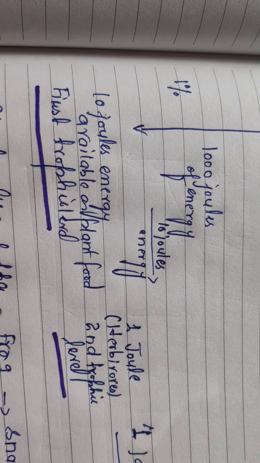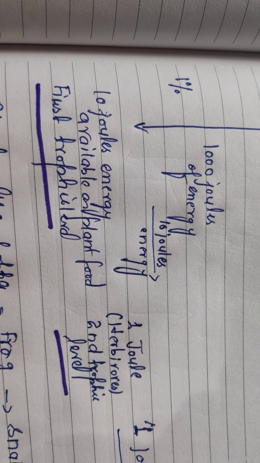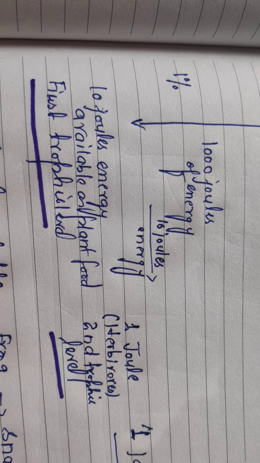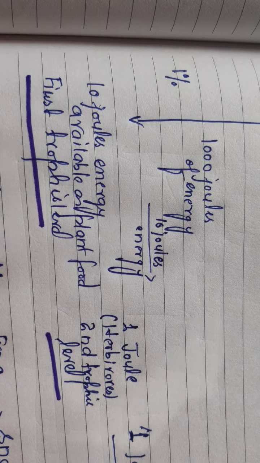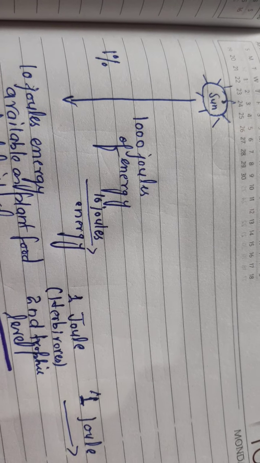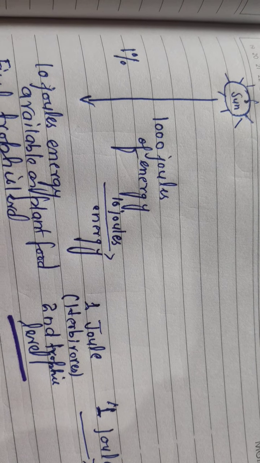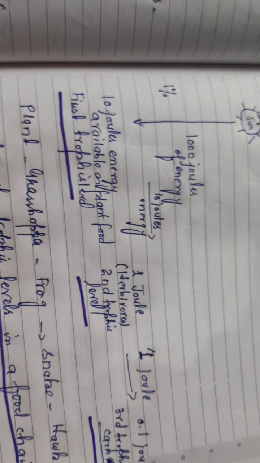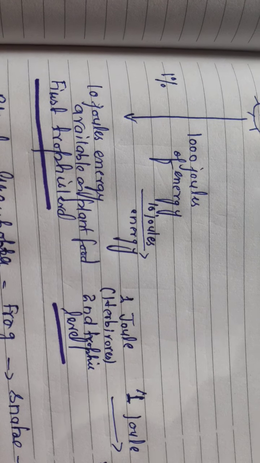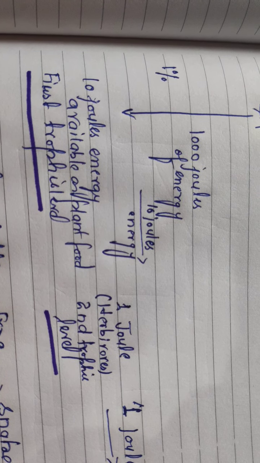So the energy available in the plant material as food will be only 1% of 1000 joules, because only 1% of energy is used by plants. 1% of 1000 joules comes out to be 10 joules.